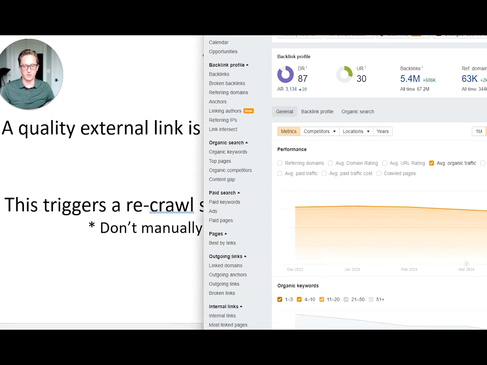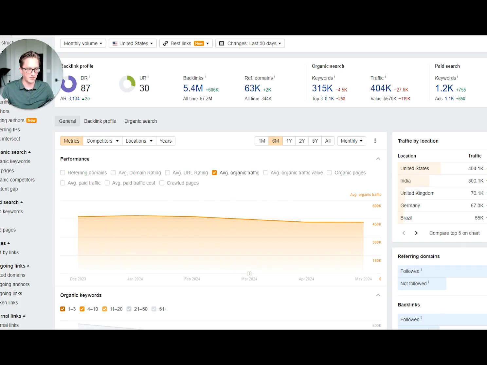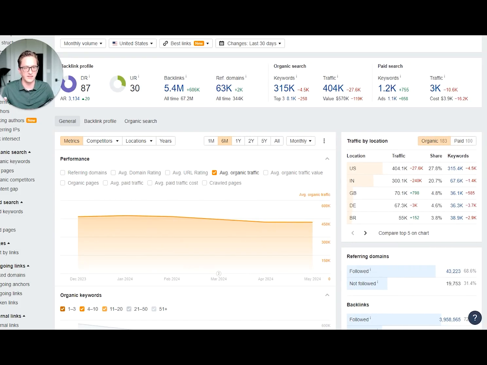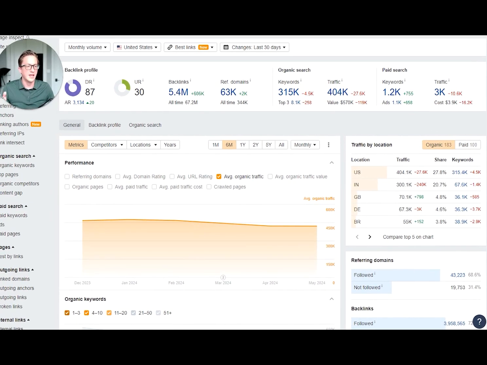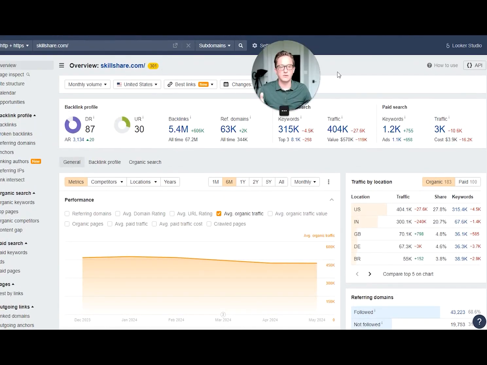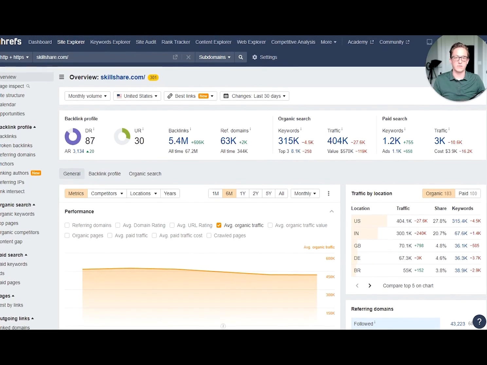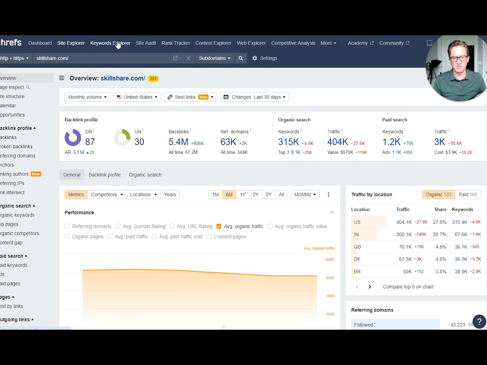So let me show you real quick. I'm going to pull up Ahrefs. I said this is the tool we use. I'm going to resize it a little bit so you can see what I'm doing on it. And I'm going to show you how we do this quick content audit, how we find pages that are close to ranking. And this is something that we very often will do as part of an undercover lead magnet or something like that, because this is just so fast. I'm going to do it on Skillshare.com.